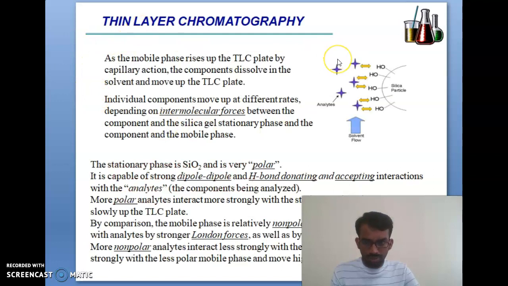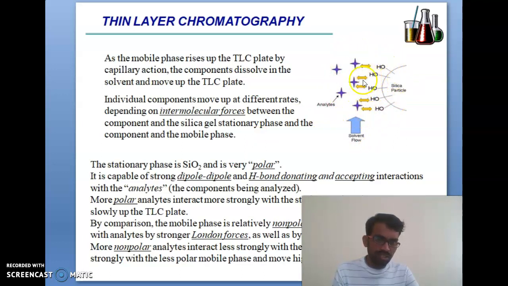In thin layer chromatography, the mobile phase rises up the TLC plate by capillary action. The components dissolve in the solvent and move up the TLC plate. Individual components move up at different rates, depending on the intermolecular force between the components and the silica gel, which is the stationary phase, and between the components and the mobile phase. You can see from the figure the analyte and the solvent flowing past the silica particles.